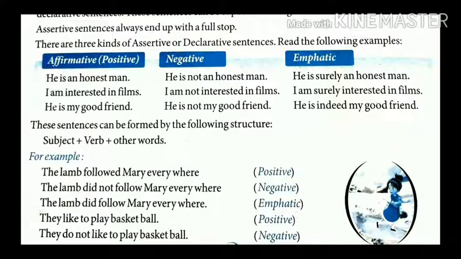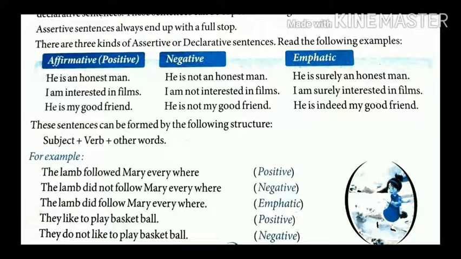Second sentence, I am interested in films. This is the positive, that you are interested in films. Now making this negative, we add not. I am not interested in films. This means you are not interested in films.